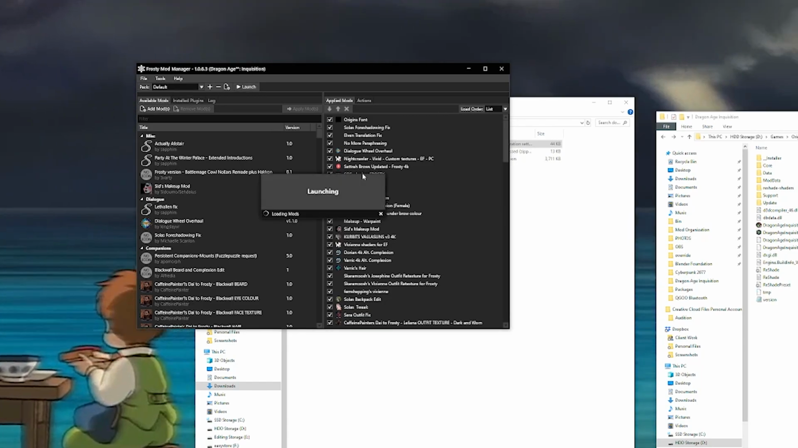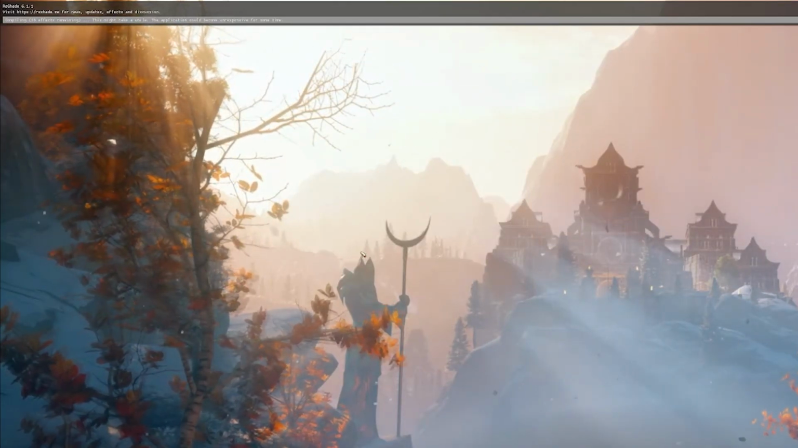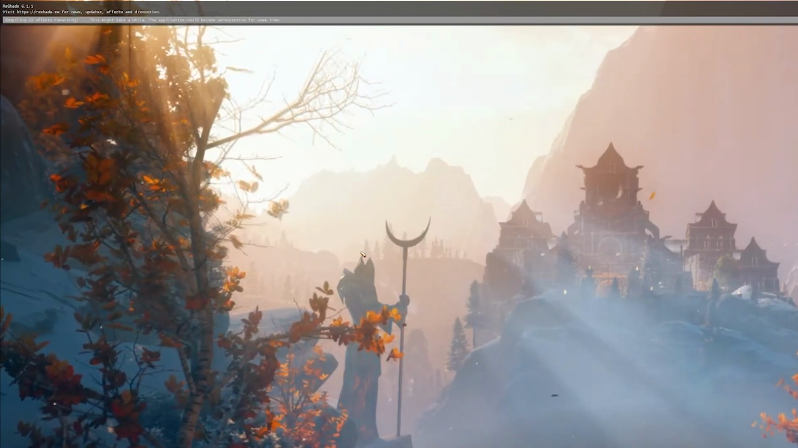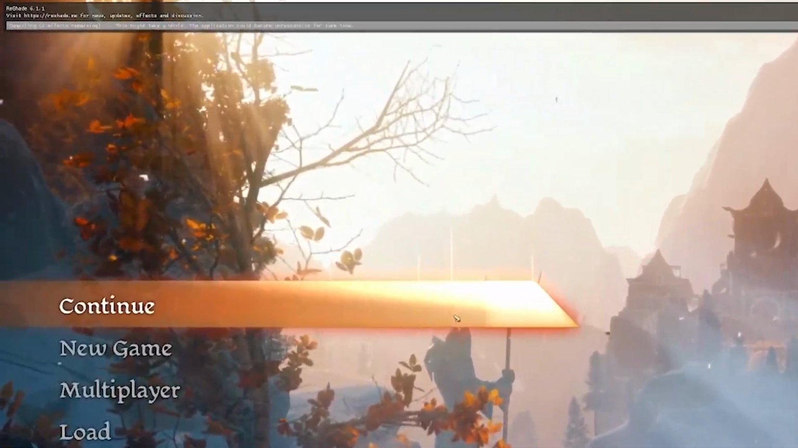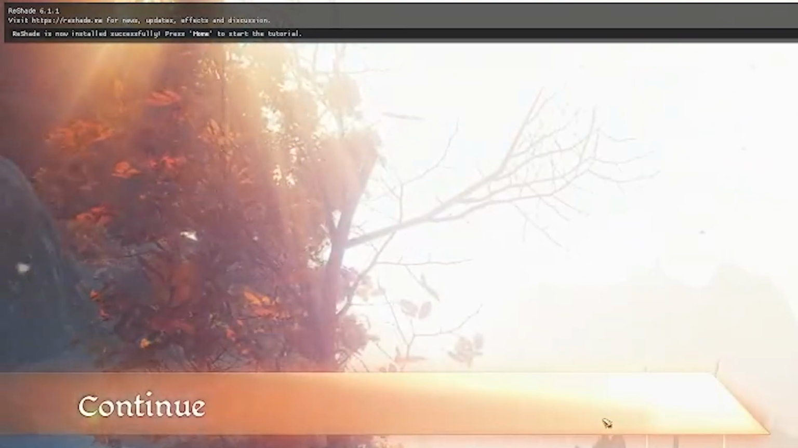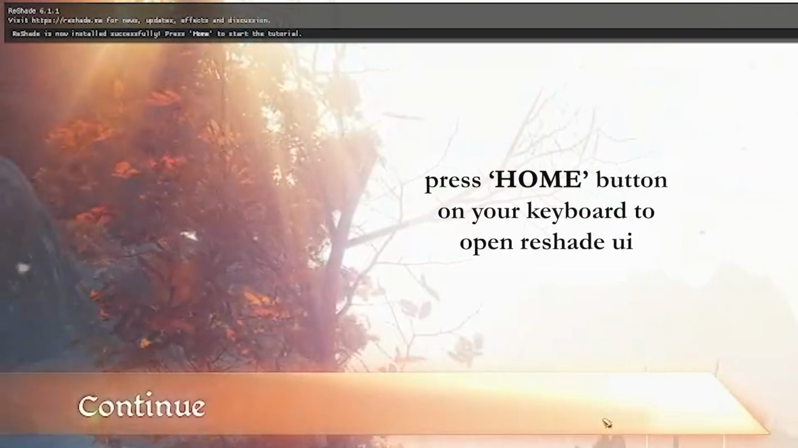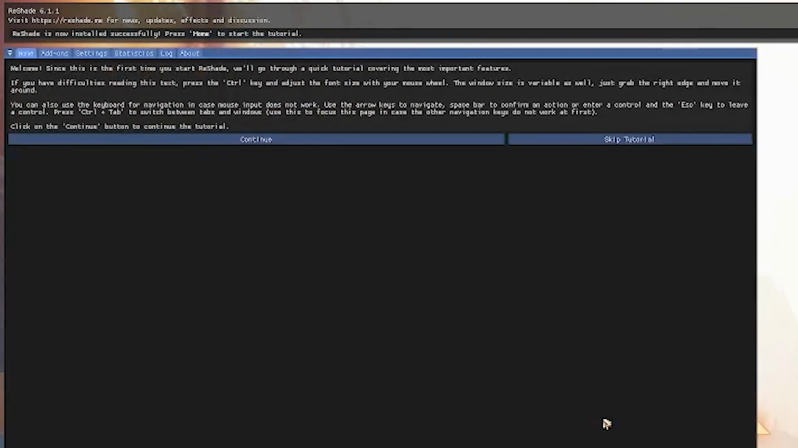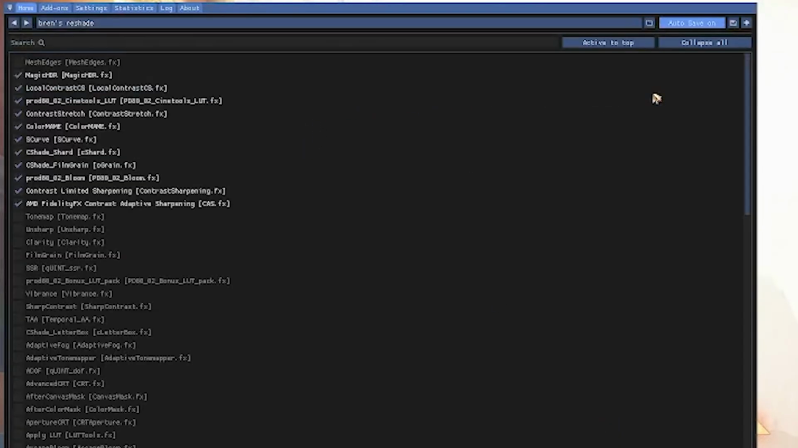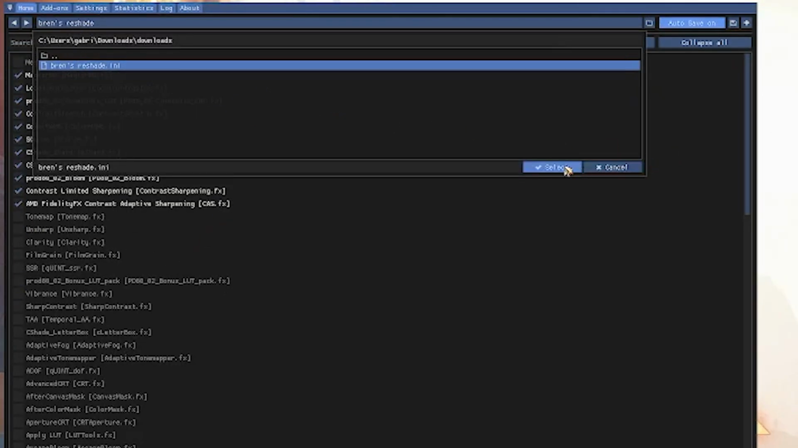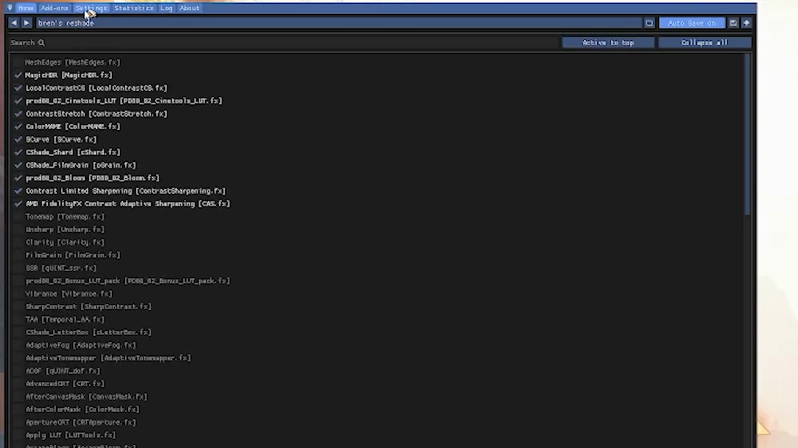And to see if Reshade worked or not, you will see in the top left corner a little window box saying Reshade was installed. Now, once that has properly activated, you'll see Reshade is now installed successfully. It will tell you to activate the tutorial or to have the Reshade UI show up. You press the Home button. And then here you'll see that Bren's Reshade is already automatically installed because during the installation, that is the INI file that we selected. So if you followed along correctly, it should be already installed. And then here you could see the shaders and the effects that I have selected for this preset.